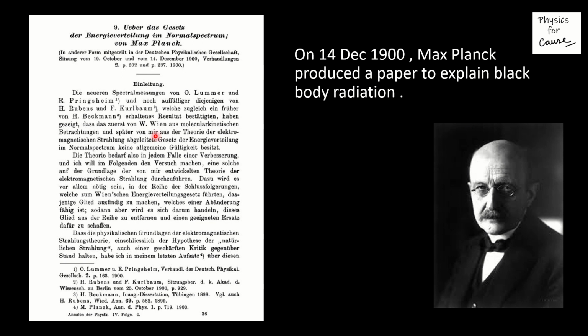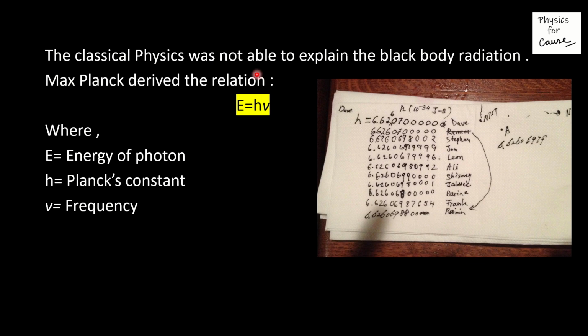On the left side of your presentation, you are seeing his published paper on the topic of black body radiation. Classical mechanics was not able to explain the black body radiation.